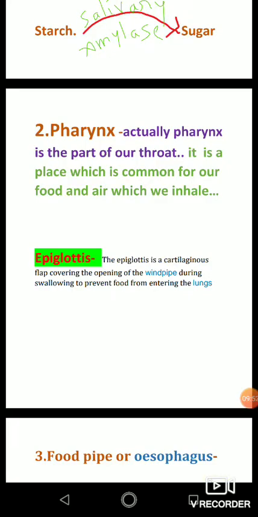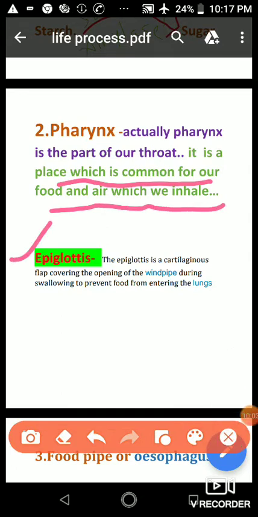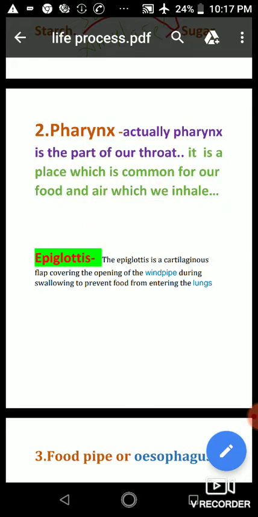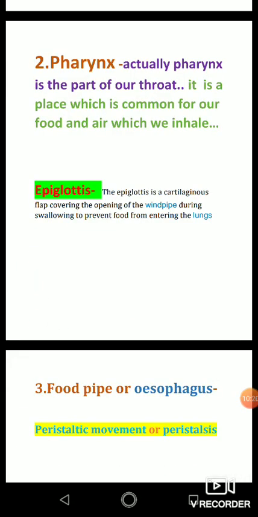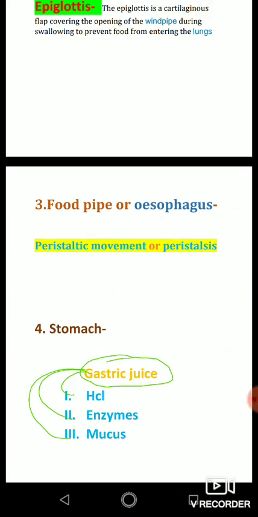So here we can see what the pharynx is. Actually, the pharynx is a part of our throat, and it is a place which is common for our food and the air which we inhale. And what is the epiglottis? The epiglottis is a cartilaginous flap covering the opening of the windpipe during swallowing to prevent food from entering the lungs. Then our food enters the food pipe, also called the esophagus.